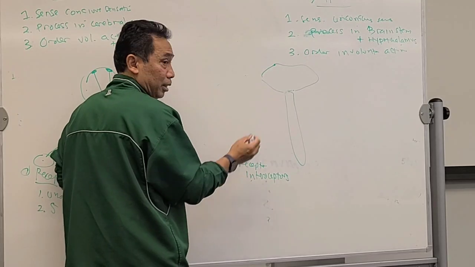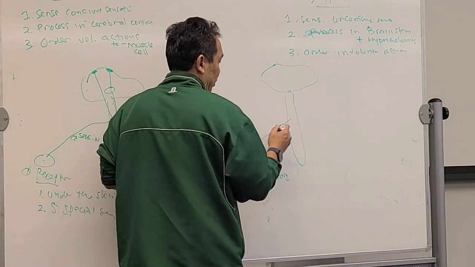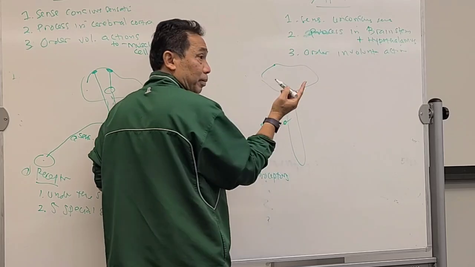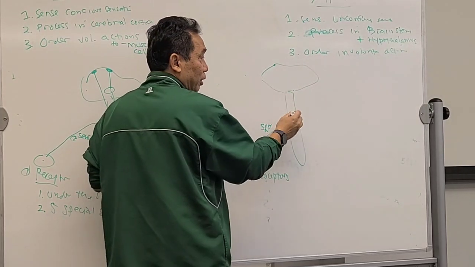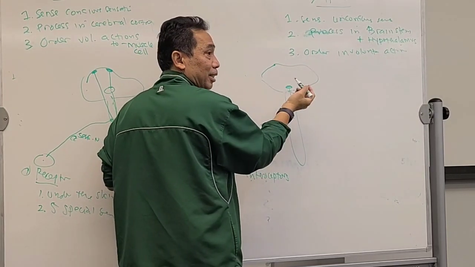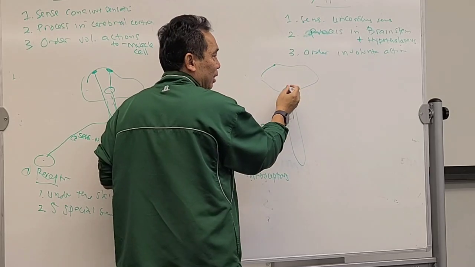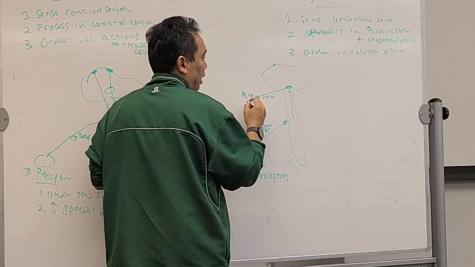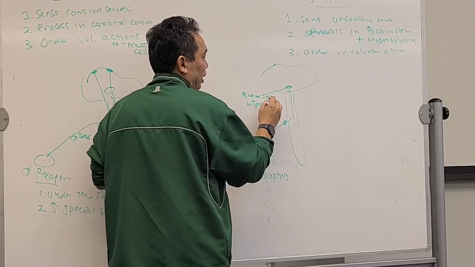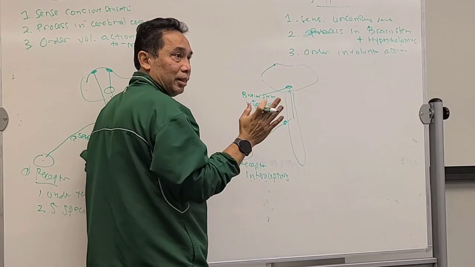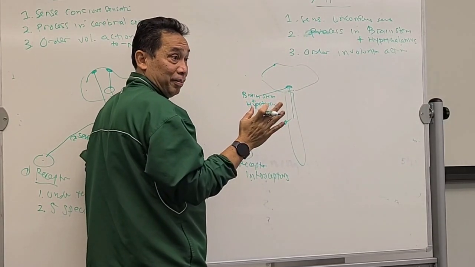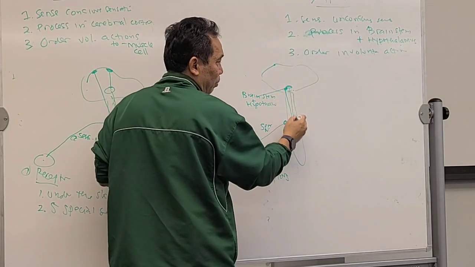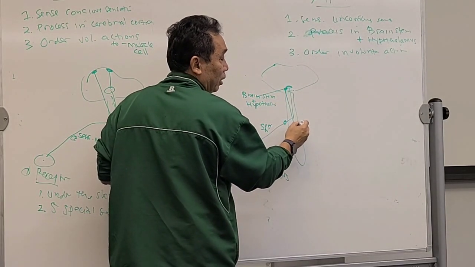And then the sensory neuron. Get it? Where does the process go? Over here. Just it. Which is what? Brainstem plus hypothalamus. It will not go up to the cerebrum. Get it? Just there. And then the order also coming from here. Boom. And then going around here.